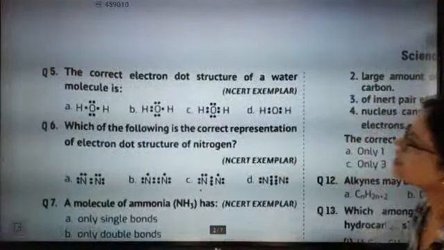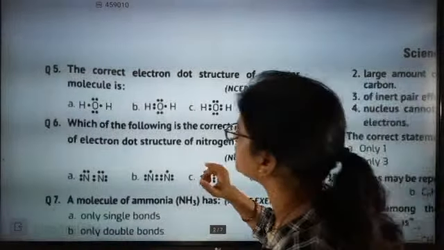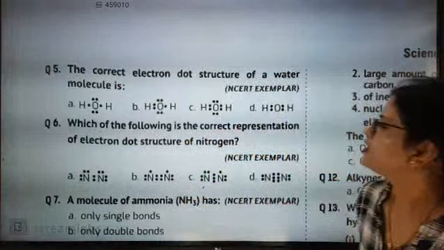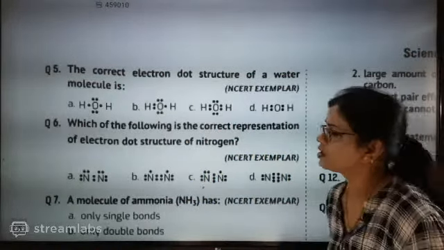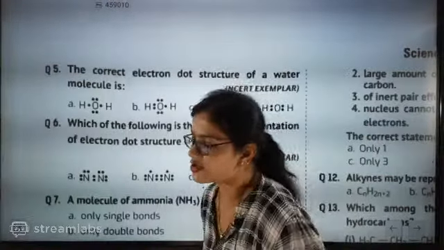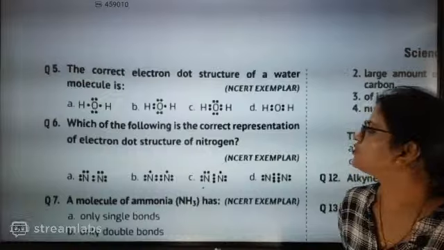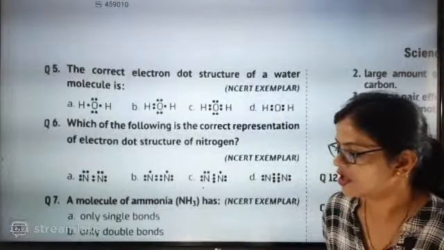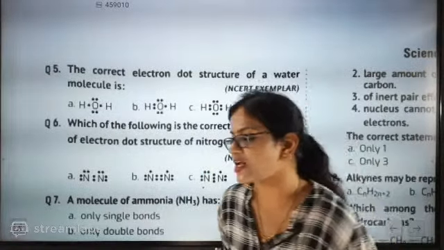The correct electron dot structure of water molecule is? Which one do you feel is the correct electron dot structure of water molecule? A, B, C, D. Which one is exactly going to be the correct one? Fifth answer, tell me fast. Which one is the correct one? The correct answer is C.